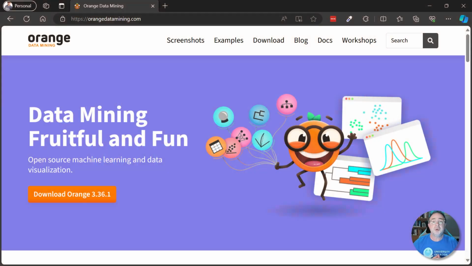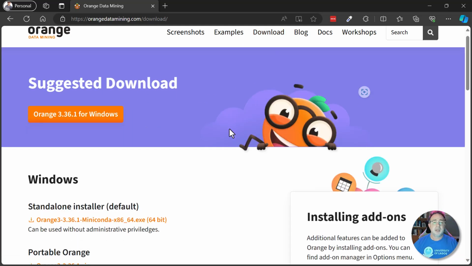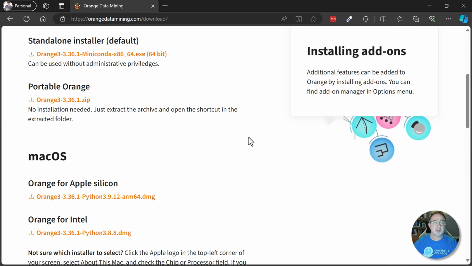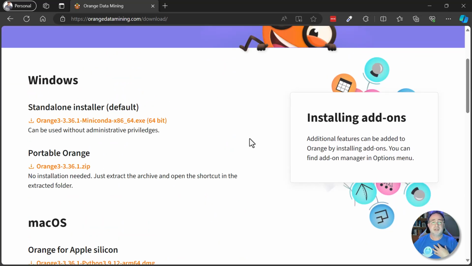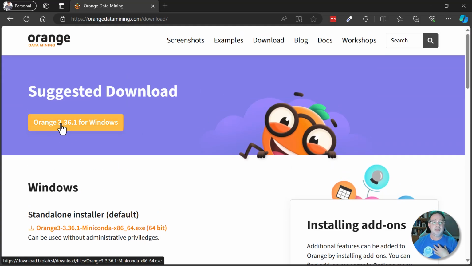So the first thing we will need to do is download and install Orange. You can find their website at orangedatamining.com, or you can just search for Orange Data Mining in your search engine, and it will take you here to their homepage. Usually, they will detect what system you are using and go ahead and recommend the proper download for you using this big orange button here on their home screen. However, you can go to the download menu here at the top and then select what you might need. For example, I'm using Windows, so I would select the standalone installer for Windows right here, or I would select this button here that it gives me.